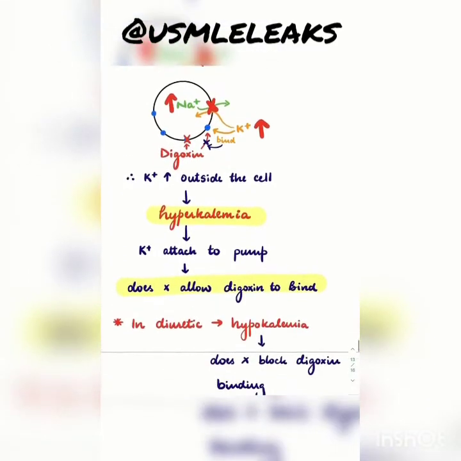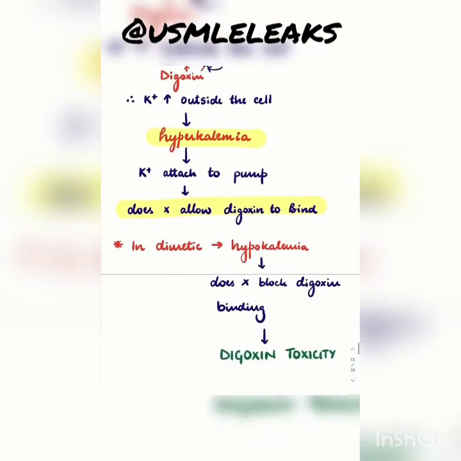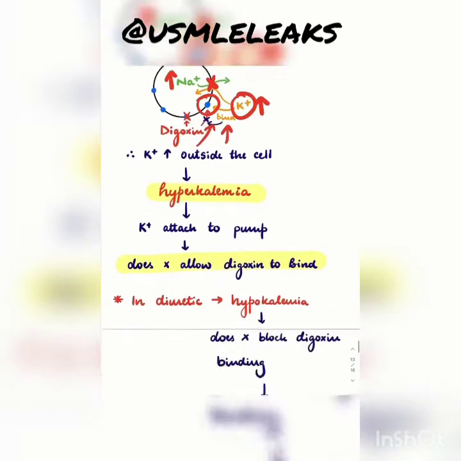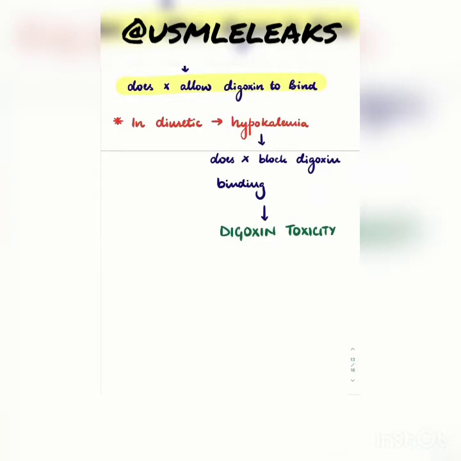Now you need to remember, for example, if a patient is on a diuretic, what happens is hypokalemia. If there's hypokalemia in the body, the potassium is not binding to this pump, and digoxin has more pumps to bind. If digoxin binds to more pumps, that in turn leads to digoxin toxicity. So in case of diuretics, digoxin toxicity is seen. You need to remember this point whenever you're prescribing this drug to a patient who is on a diuretic.